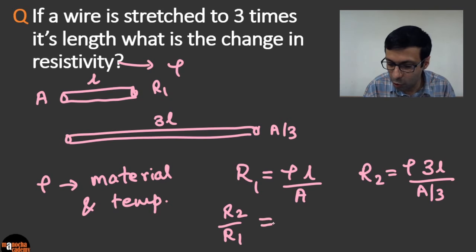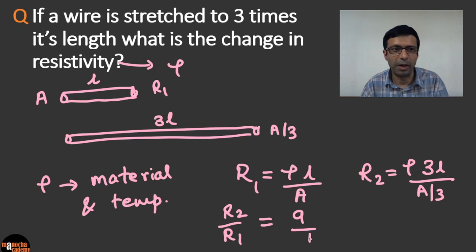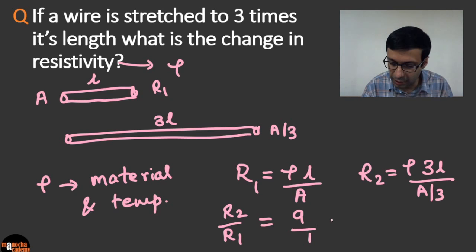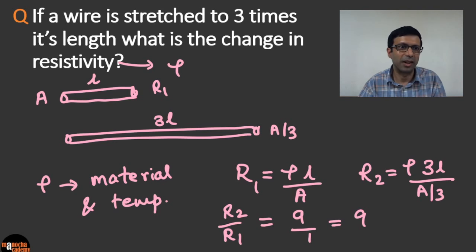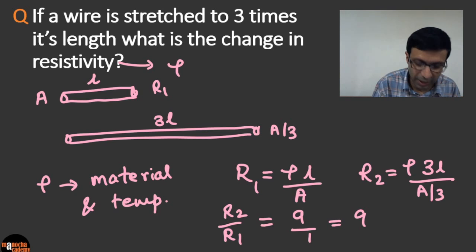When you take the ratio R2 by R1, all of these things will cancel, but the number 9 by 1 will remain. So the change in resistance is going to be 9 times, because R2 will be 9 times R1. That makes sense because when you increase the length 3 times, the resistance will go up by 3, and resistance is inversely proportional to the area of cross section. So we made it 1/3, so that's another factor of 3. That is the change, but resistivity does not change. Now let's move on to the next question.